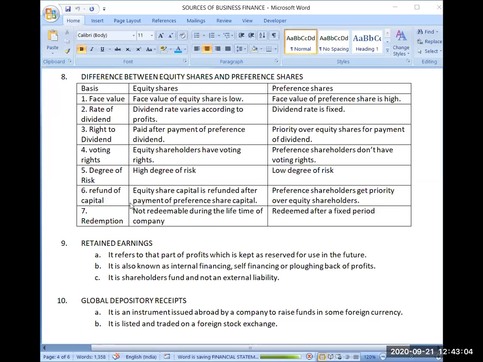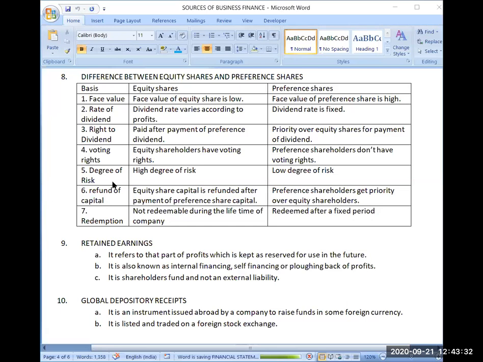Suppose I give you one more example. Suppose I have earned rupees 70, and the preference share dividend is also rupees 70. So first I will pay the preference dividend. Now I have paid the 70, and I don't have any amount of profit left. So in that case, equity shareholders will not get any dividend.